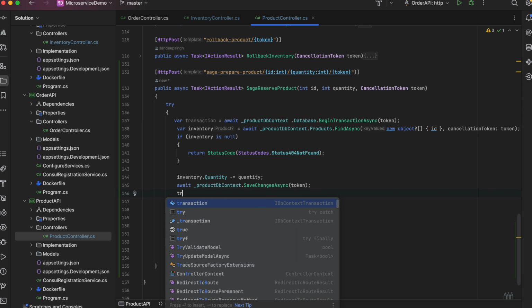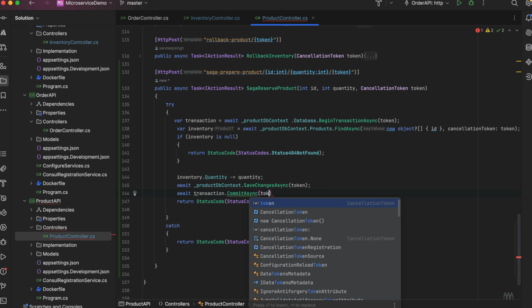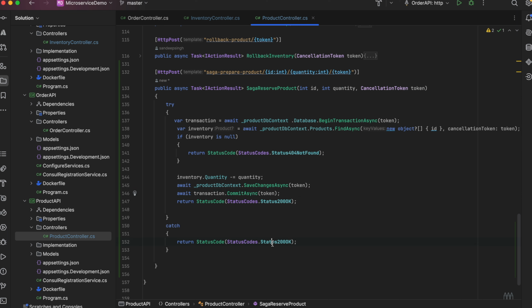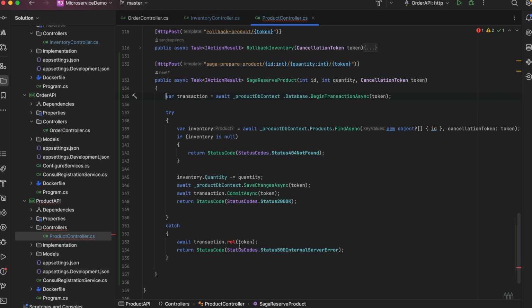Now here we would commit the transaction. Here we would be returning internal server error and we would be rolling back the changes if something unexpected has happened.